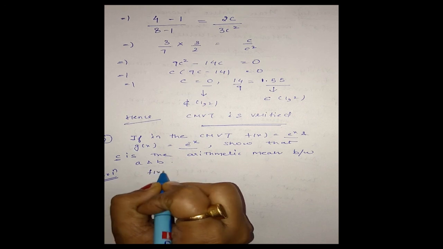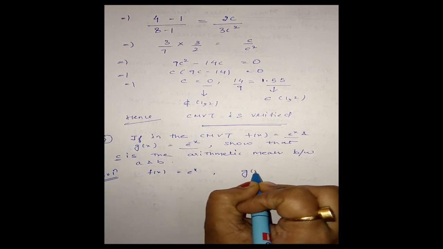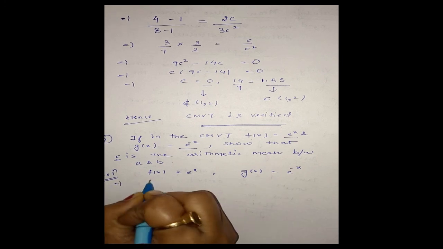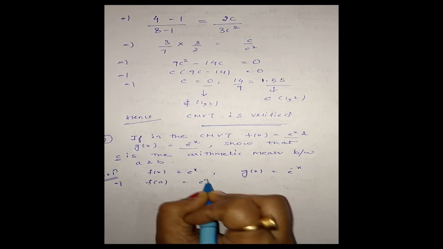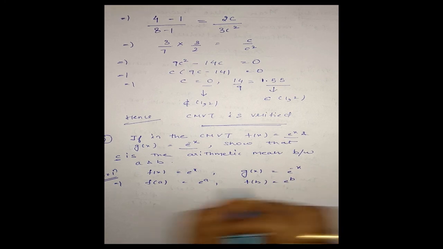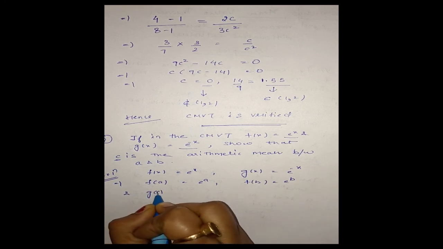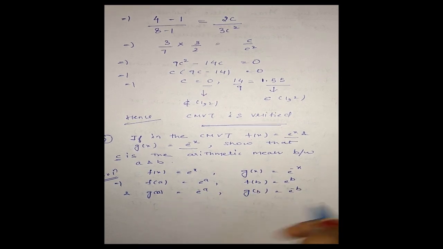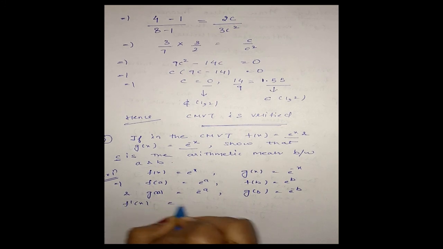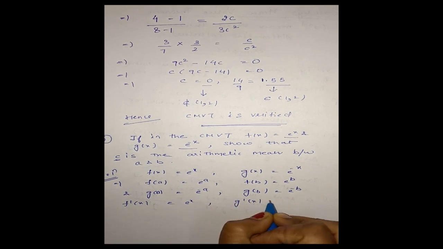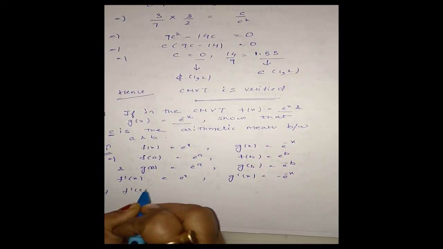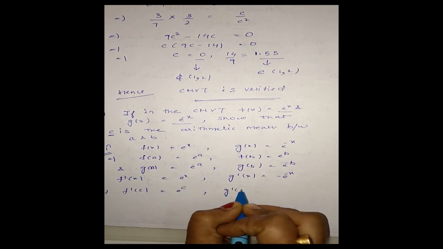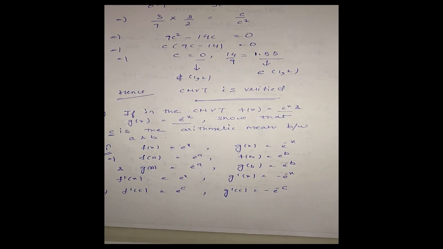Now here f of x is equal to e to the x and g of x is equal to e to the minus x. This means f of a is equal to e to the a, f of b is equal to e to the b, g of a is equal to e to the minus a, g of b is equal to e to the minus b, and f dash x is e to the x, g dash x is equal to minus e to the minus x. This means f dash c is equal to e to the c and g dash c is equal to minus e to the minus c. Okay, now we have